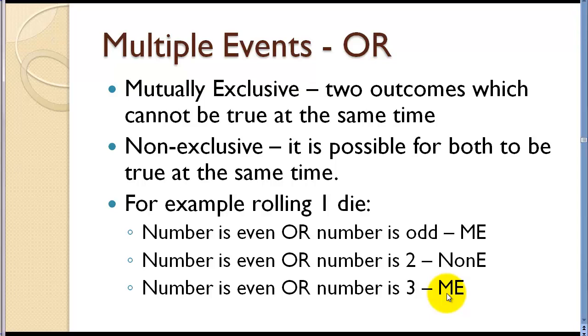This would be another example of mutually exclusive. A number could not be 3 and also be even. Now the reason we need to think about this is that the formulas for probabilities are different depending on whether the events are exclusive or not.